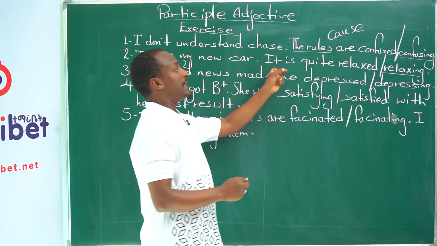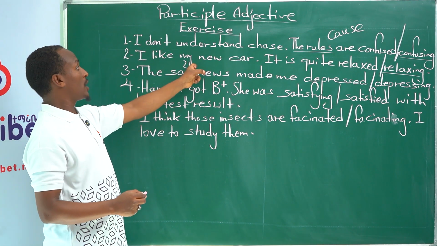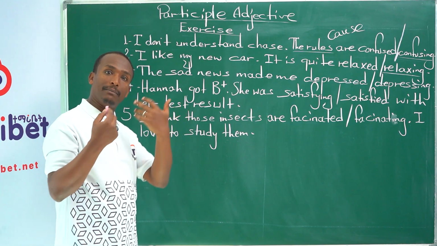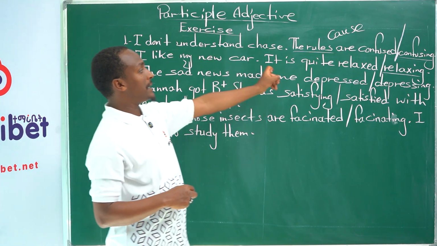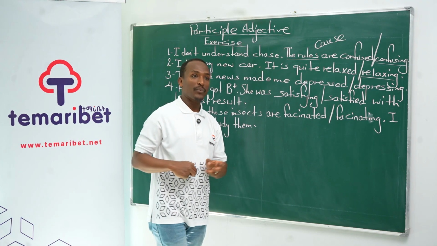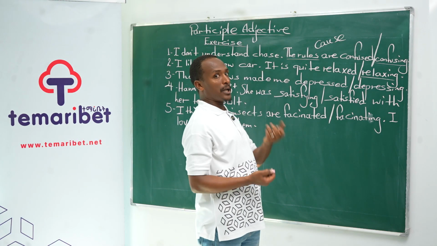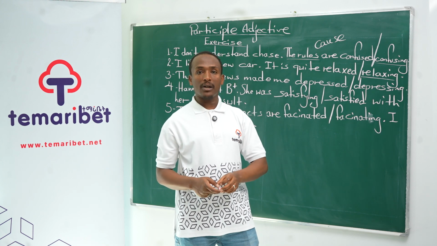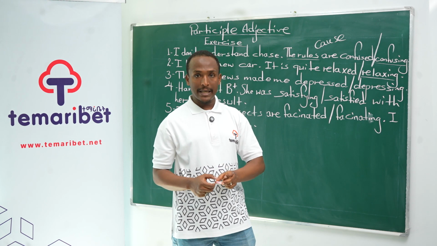Why? Because the cause of why I developed that feeling, that emotion, is that it is quite relaxing. If you say it is quite relaxed, the car is the receiver of the action, but the car is the cause of the action.